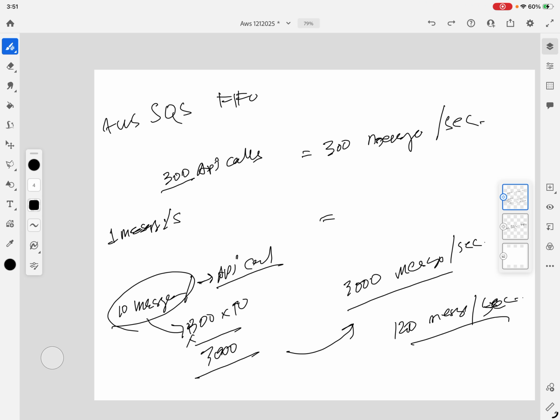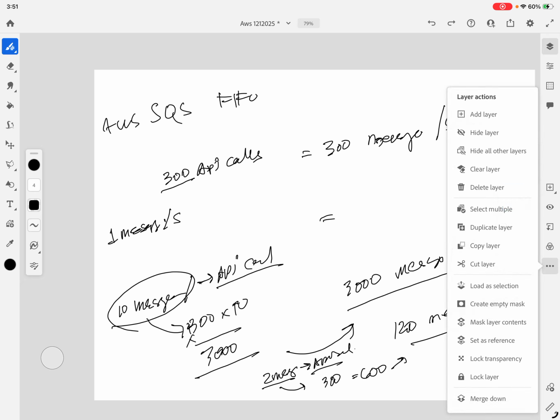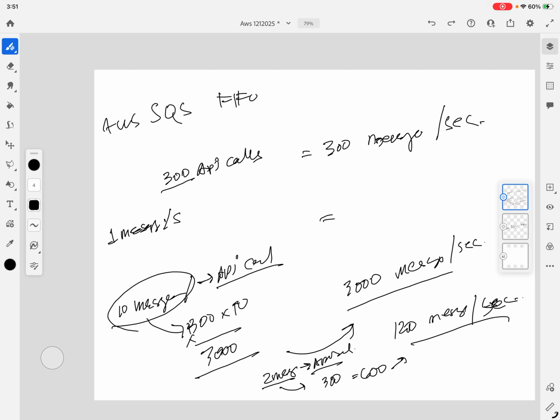If you're going to try 2 messages per API call, 2 times 300 is only 600, and that is not enough for your requirement.